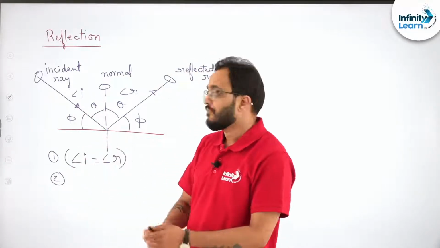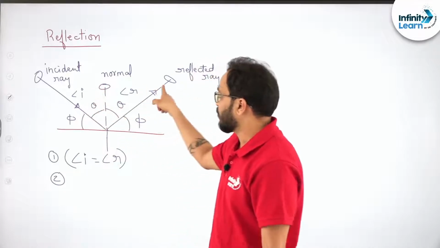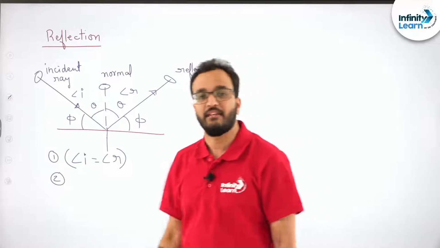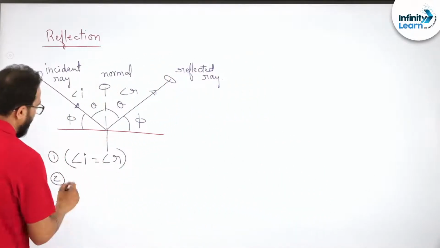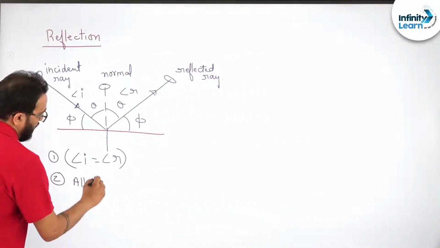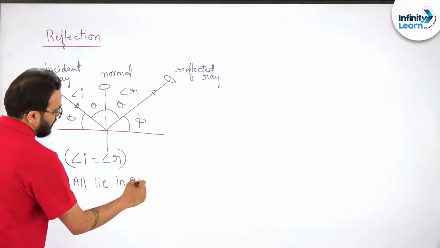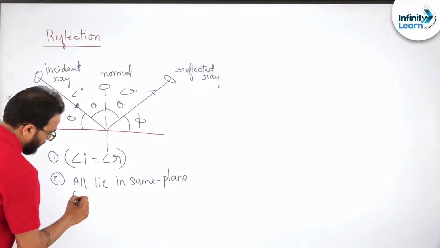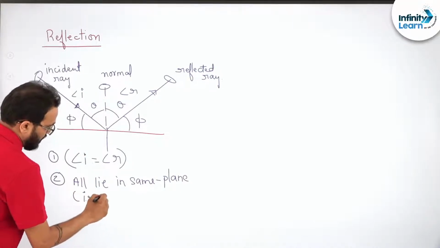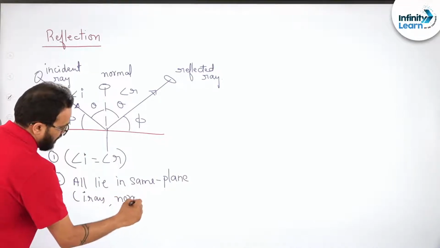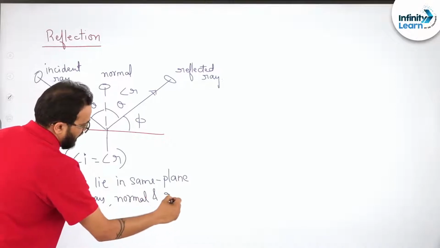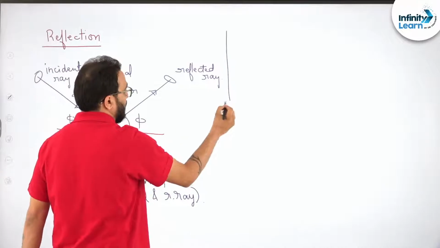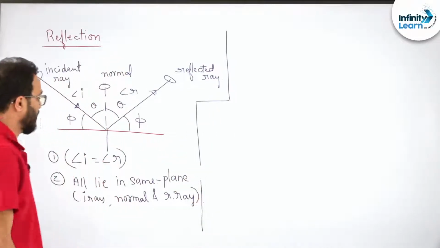So what I am saying is, if these two are in the xy plane, this should also be in the same xy plane, otherwise this law will be invalid. So all lie in the same plane. By all, what do I mean? Incident ray, normal and reflected ray. I hope you are understanding this point. It is pretty much clear.